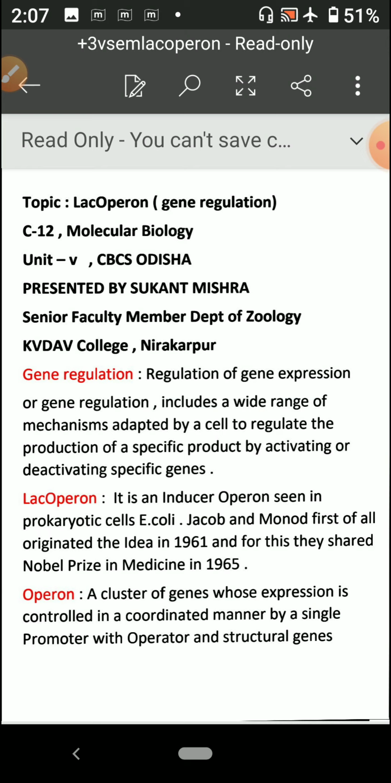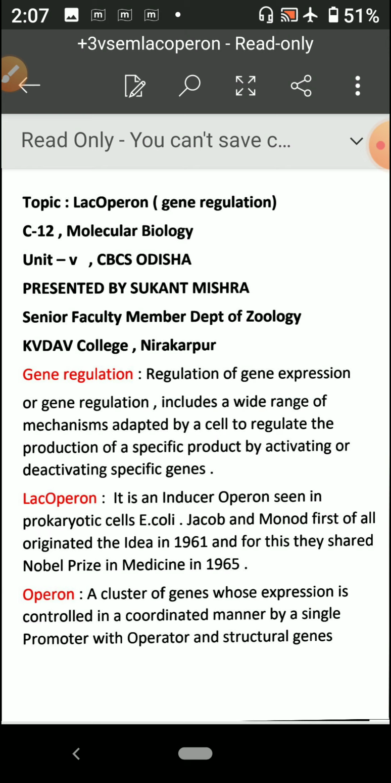So coming to regulation of gene, or you can say gene expression, it includes a wide range of mechanisms adopted by a cell to regulate the production of a specific product by activating or deactivating specific genes. That means by switching on and switching off particular genes to get a particular product, right?